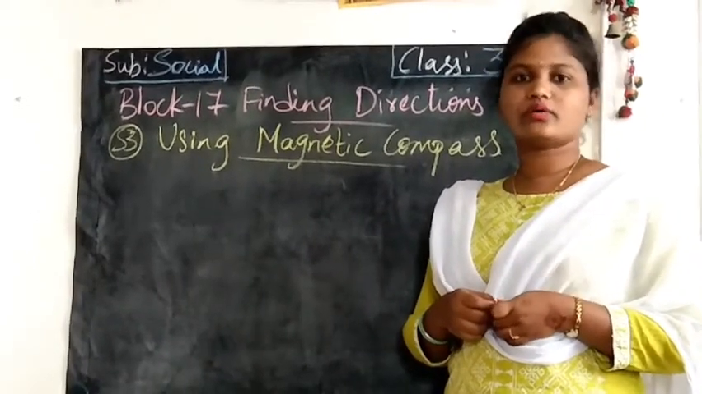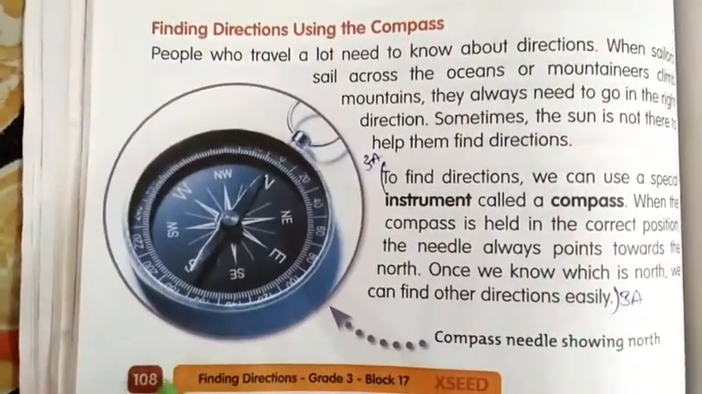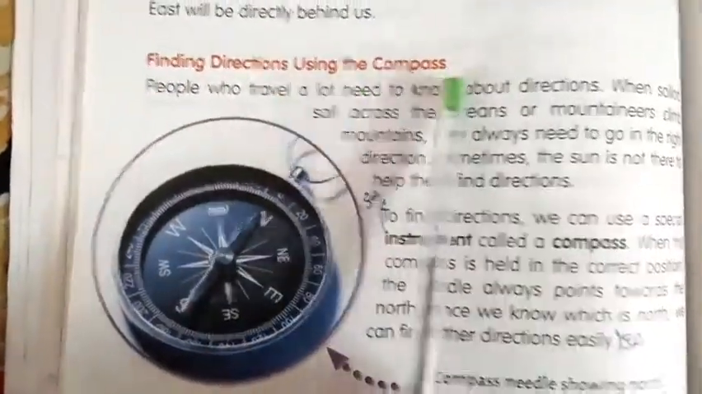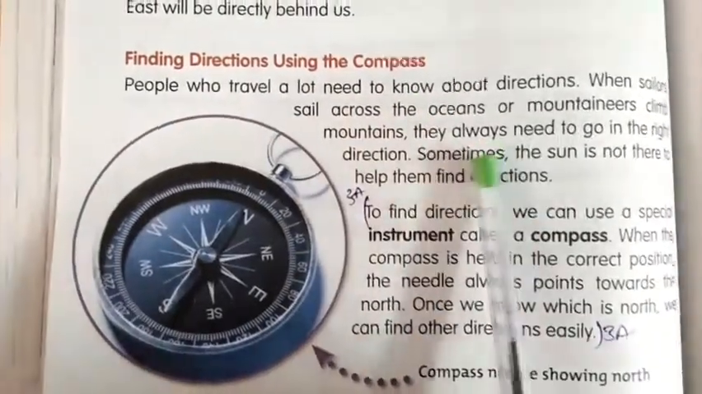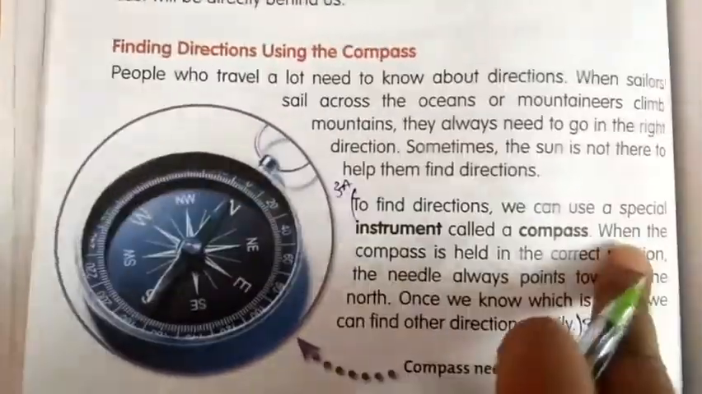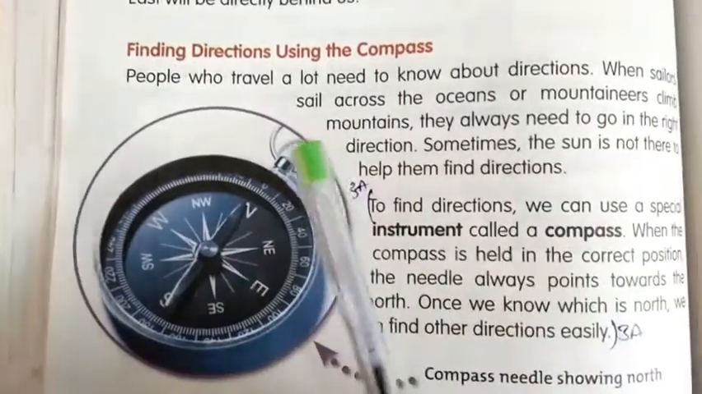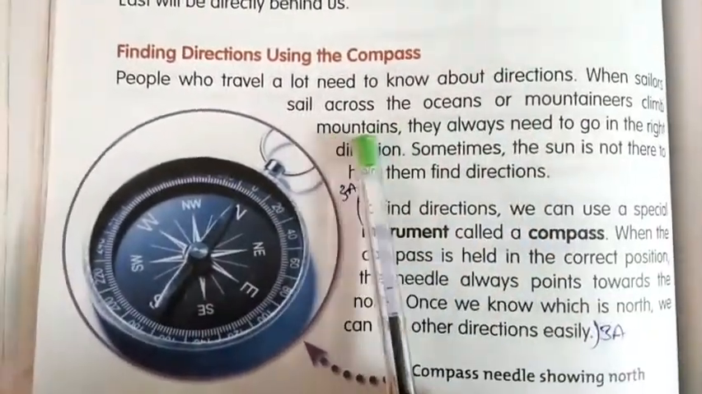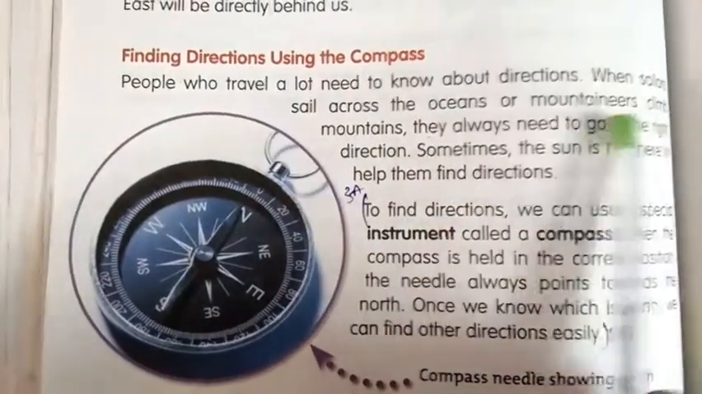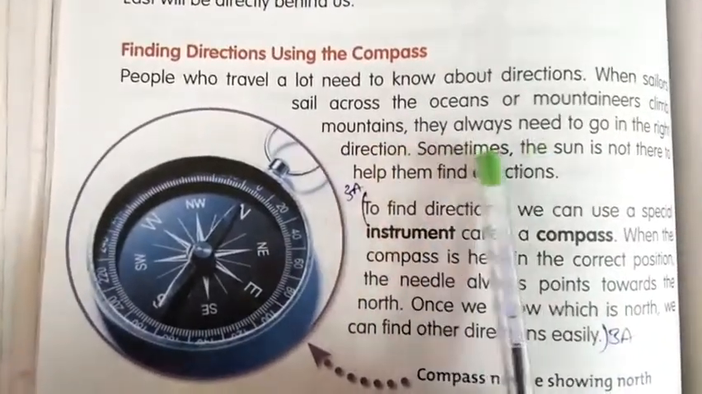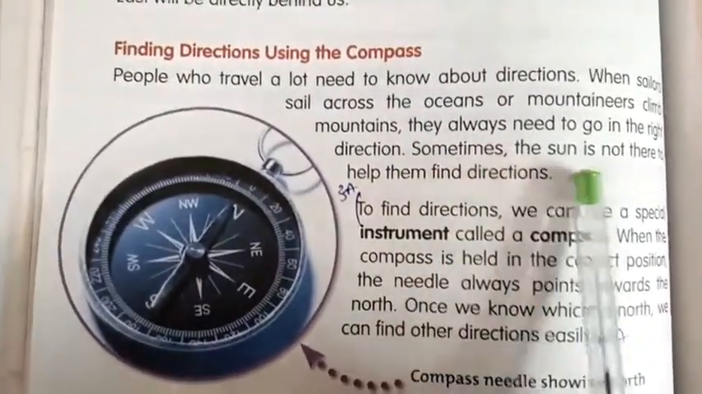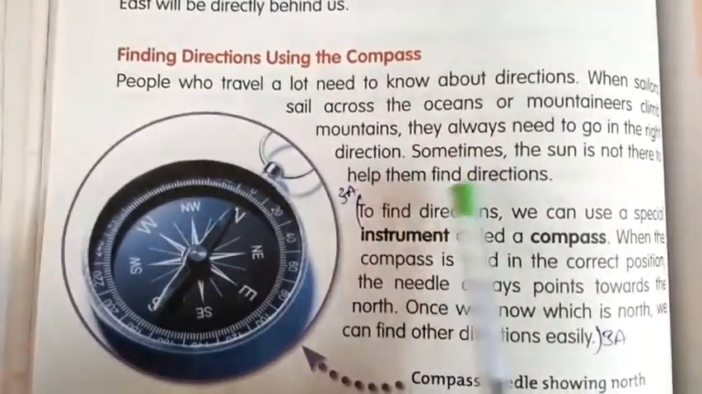Okay, children, open your reader, page number 108. Let's read: finding direction using the compass. People who travel a lot need to know about directions. People who travel a lot, children, from one place to another place, they need to know about directions. When sailors sail across the ocean or mountaineers climb mountains, they always need to go in the right directions. Sometimes the sun is not there to help them find directions.